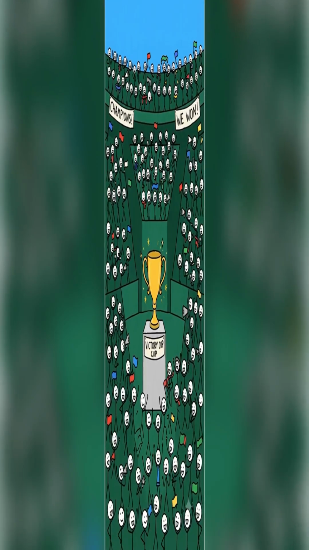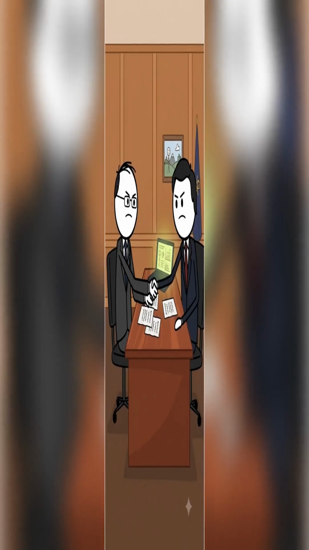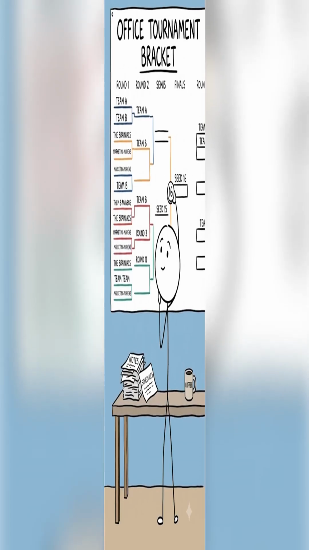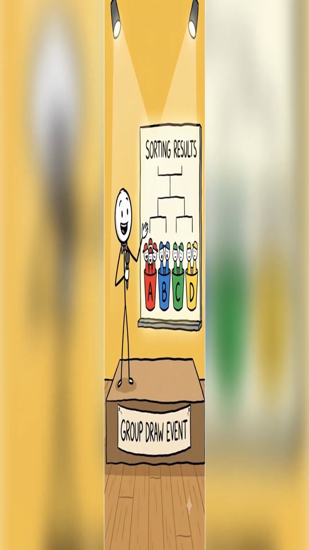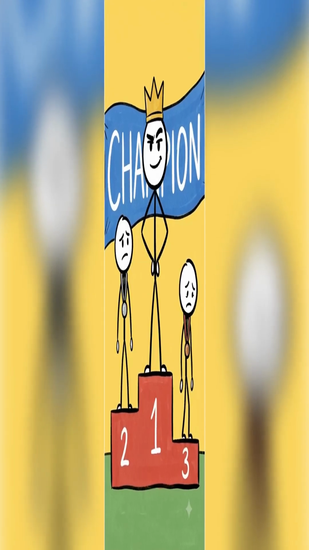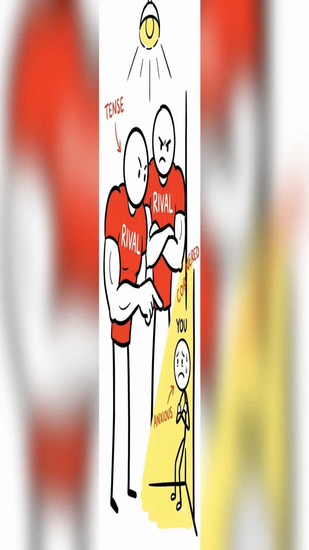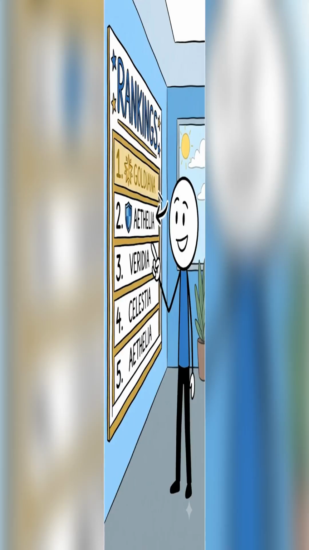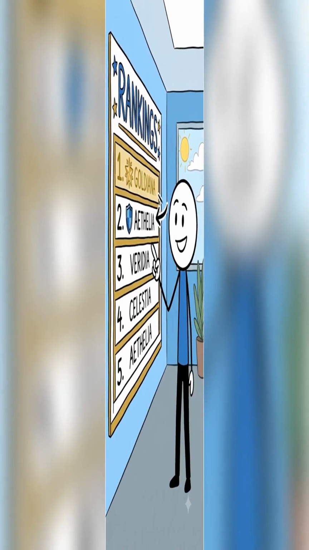Before a World Cup begins, the most important match is already being decided, not on a pitch, in a spreadsheet. How a nation is seeded for the group draw determines which opponents they face. A top seed can avoid the strongest rivals until the knockout stages. A low seed can be placed in a group with 2 or 3 powerhouses and face elimination before the tournament has barely started. The seedings come from the FIFA World Rankings.